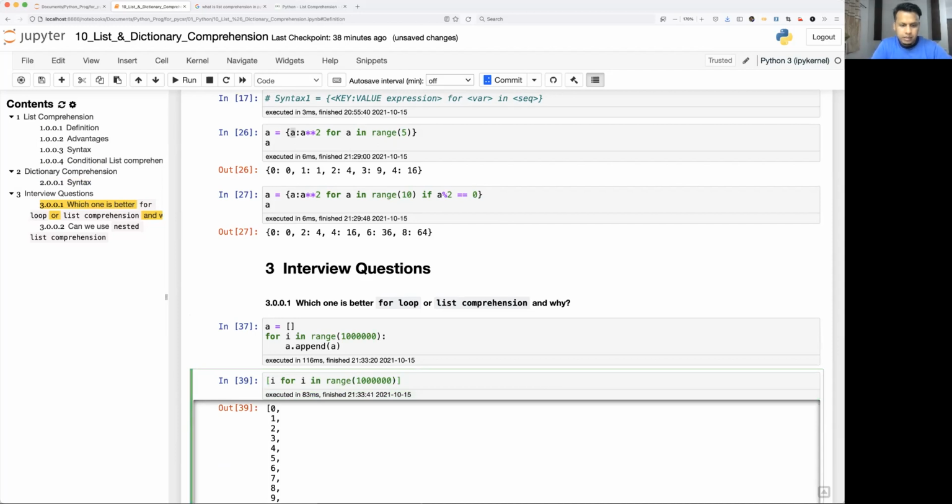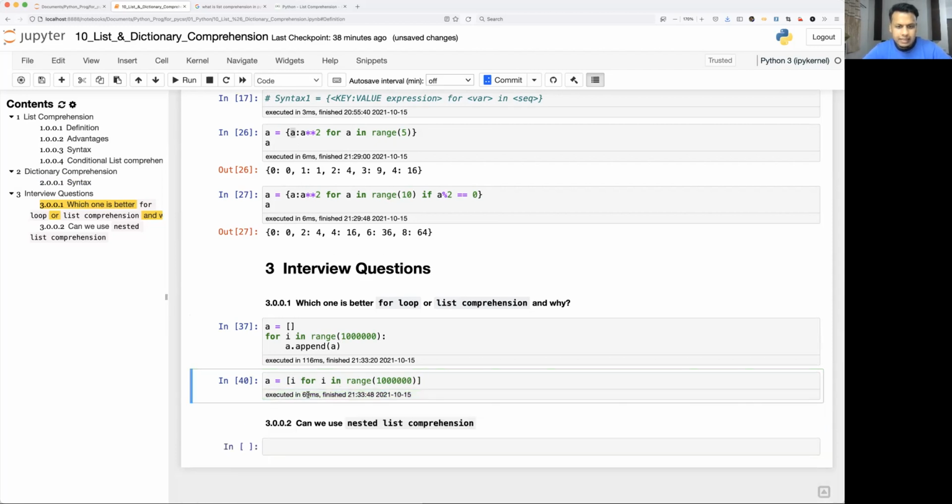I'm not going to print it, rather I'll just assign the whole value. It has taken 69 milliseconds, correct? So compared to 116, close to 50% of the execution time has been reduced. So now you know which one is better. Of course, list comprehension is better for such operations.